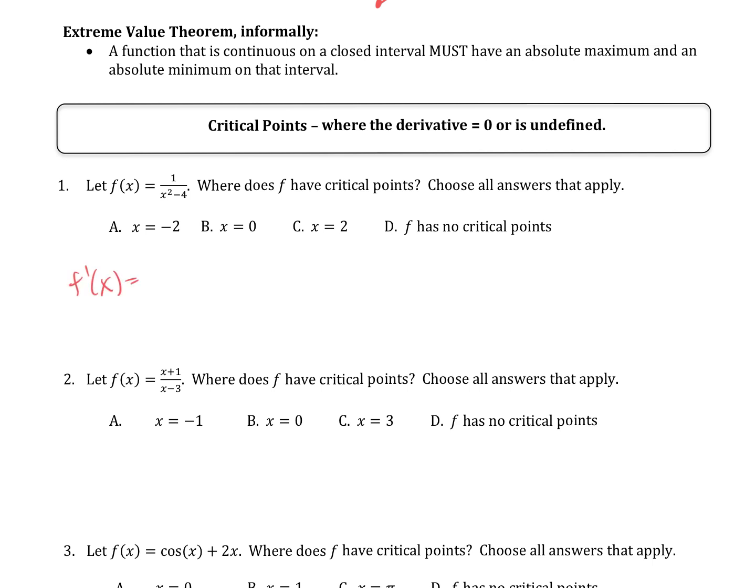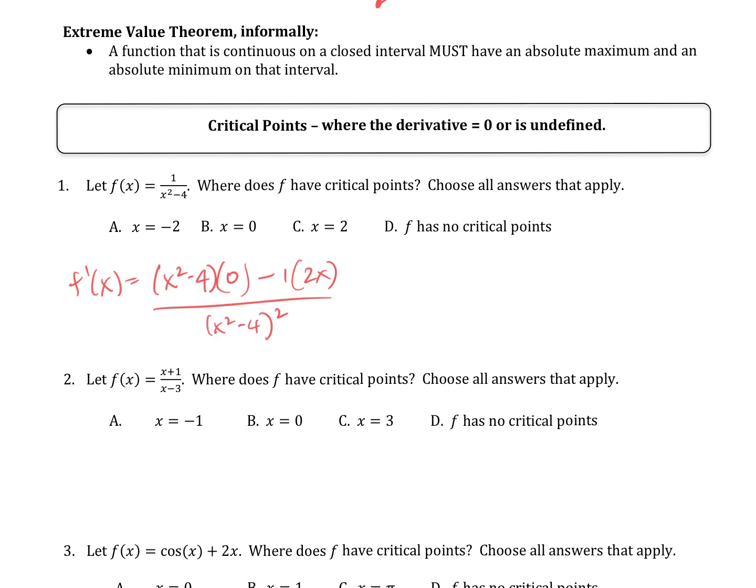Yeah, quotient rule. Let's do it. Low times d high. What's the derivative of the high? 0. Low d high minus high d low, all over low low.